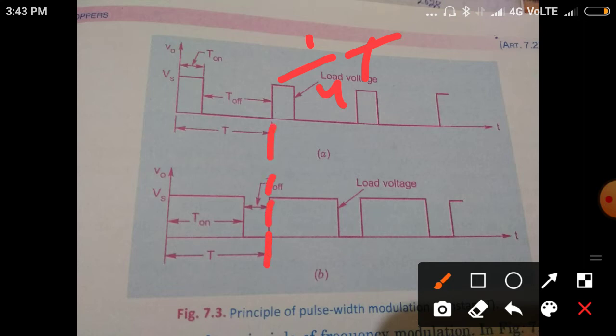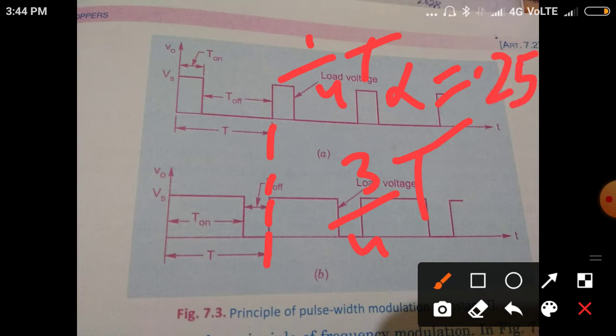But here the T on width, the pulse width during T on, is 3/4 of T. So in the above case, alpha is equal to 0.25. In the below case, alpha is equal to 0.75.